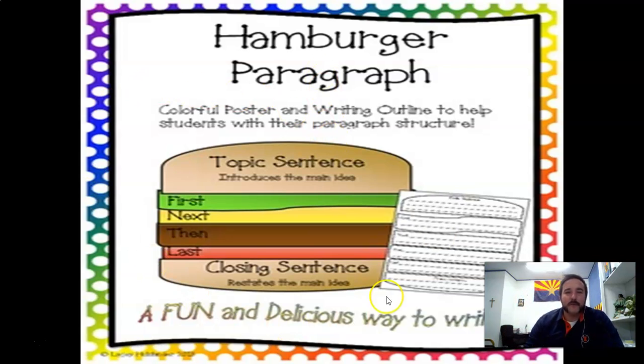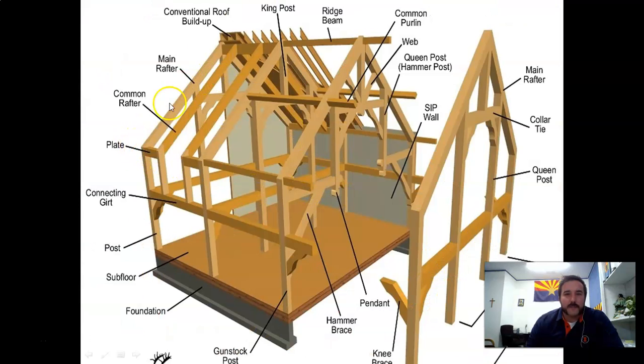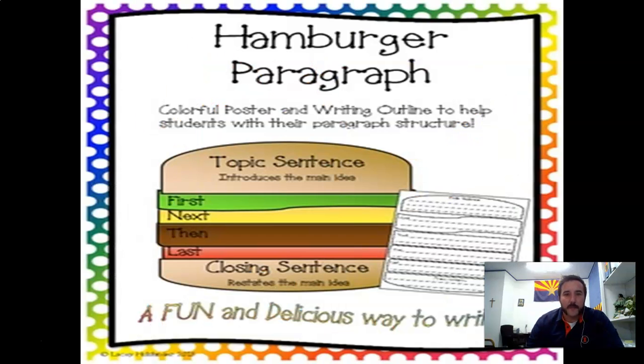But some people, it helps them to think of a paragraph like a hamburger. You've got to start with the topic sentence. And if you remember our title for today, you're going to see this word a lot, the main idea. You see, just like this building is made up of all these parts, but it still makes up one building, a paragraph is made up of a lot of parts, but it's still one paragraph. Just like a hamburger is made up of a lot of parts, but it's still one hamburger. And you guys understand the ingredients of a hamburger. So you start with the topic sentence or the main idea, what the paragraph's about.